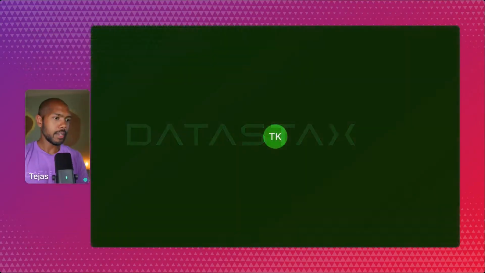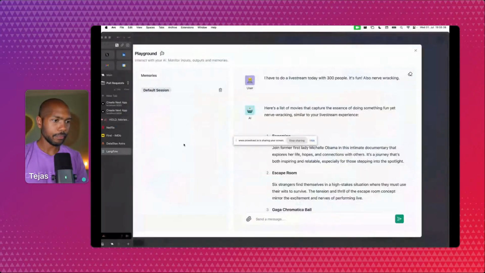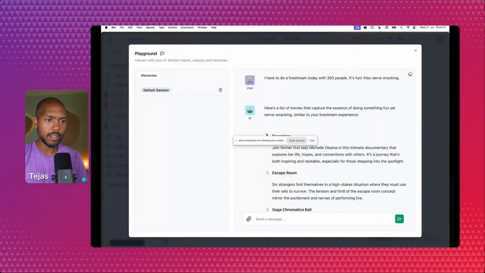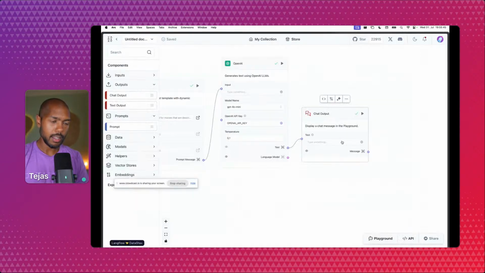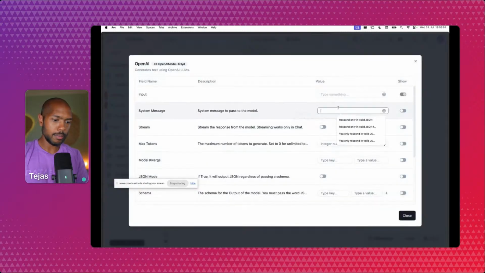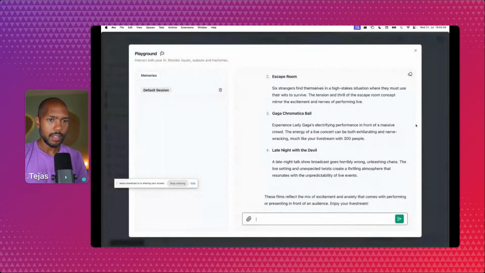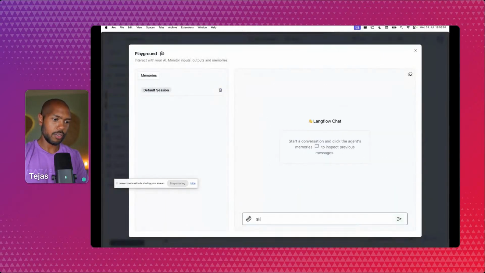So if we go to Langflow, we have this RAG application. I could go to OpenAI and tweak the system prompt with "respond only in valid JSON." And let's turn on JSON mode. And now let's try this: show me romantic comedies in Europe.